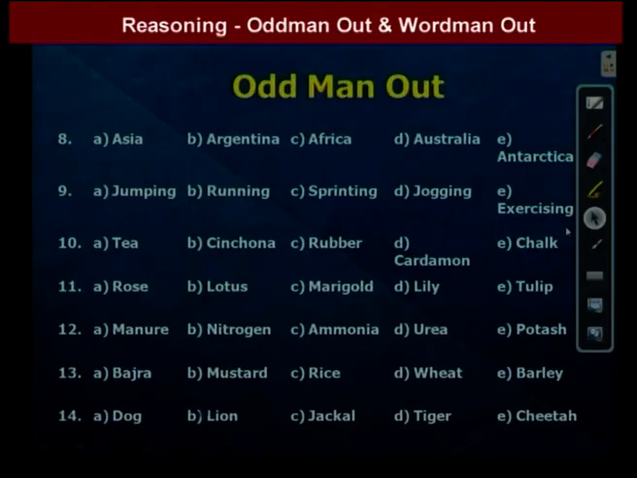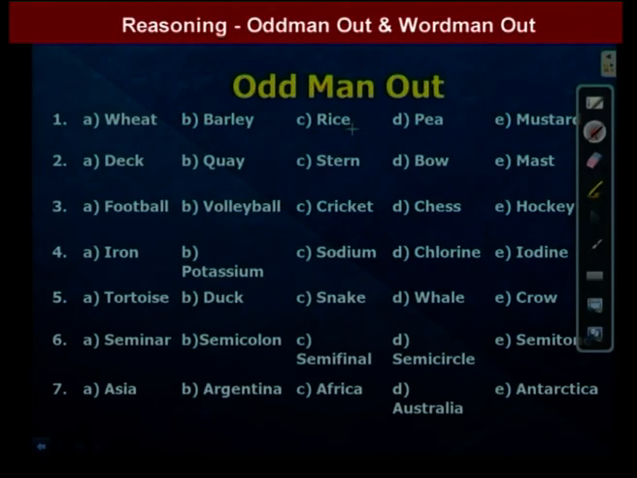Rice is our answer. We go to the next question: deck, quay, stem, bow, mast. These are the parts of ships. Except quay, the remaining all are parts of the ship. That means in the given five words, B is our answer.